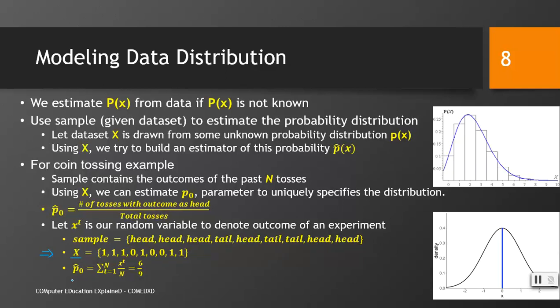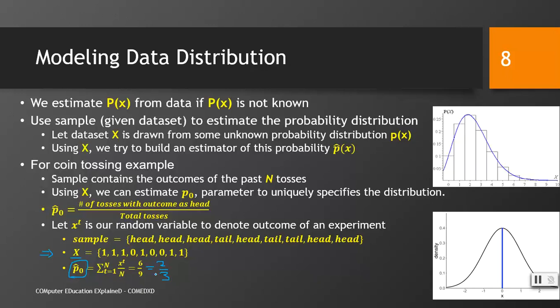And we can see that the probability of coming head is the total number of times the head occurs divided by the total number of tosses, which is 6/9, meaning 2 by 3. That is the probability of coming head, and we have estimated a data distribution for this random coin toss experiment.